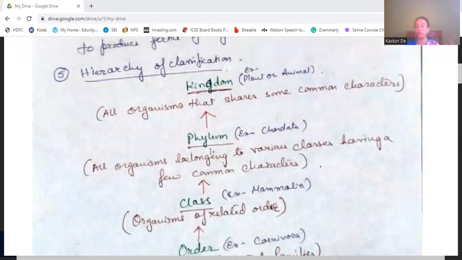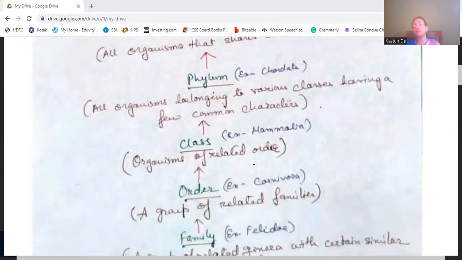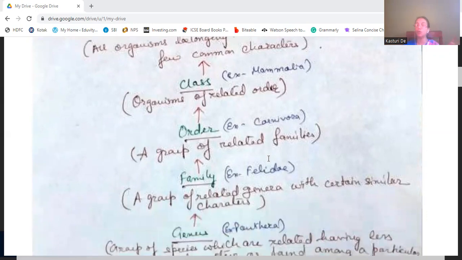The various classes having few common characters are under one phylum. Now class: organisms of related orders. Some orders whose common characters are matching come under one class, for example Mammalia. Then comes the order. A group of related families form an order, for example Carnivora. Then comes family. A group of related genera with certain similar characters form the family, for example Felidae, the cat family.